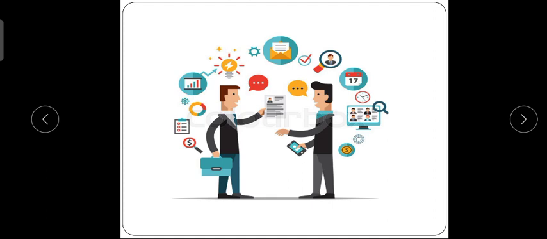In the last lecture, we completed job analysis. I also taught you what job analysis means and what its types are. There are two types of job analysis, that is job description and job specification. We have learnt that. I hope you don't have a doubt till there. Let's move forward.